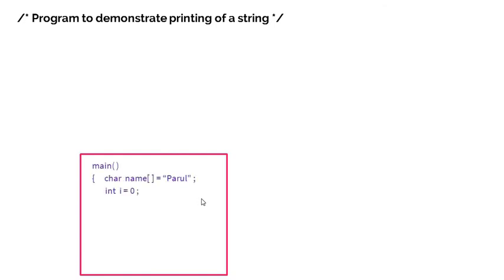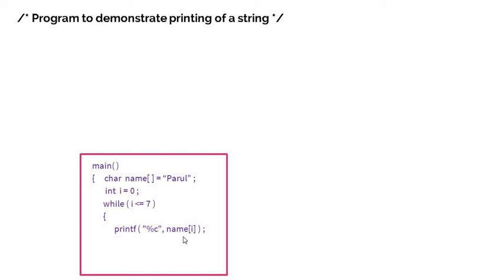Character name is equal to Parul. Now I have taken one integer variable i equal to 0, and inside this you can see I have used a while loop, and I have put one condition: while i less than or equal to 7, printf %c name of i. So just like we were iterating an array using a for loop or while loop, the same case is applicable over here also in an array of characters.